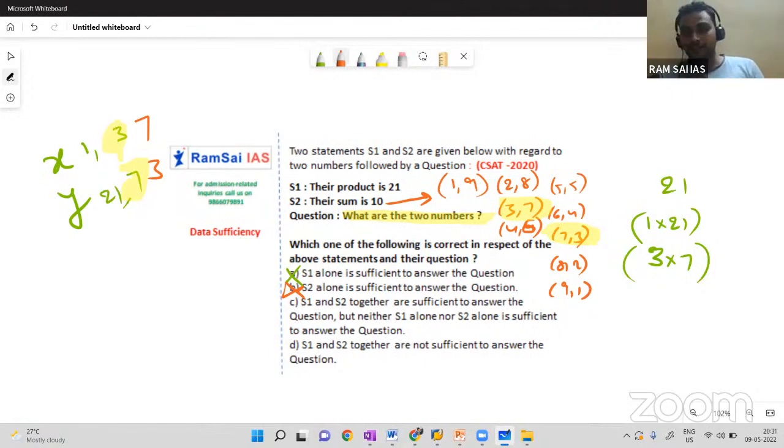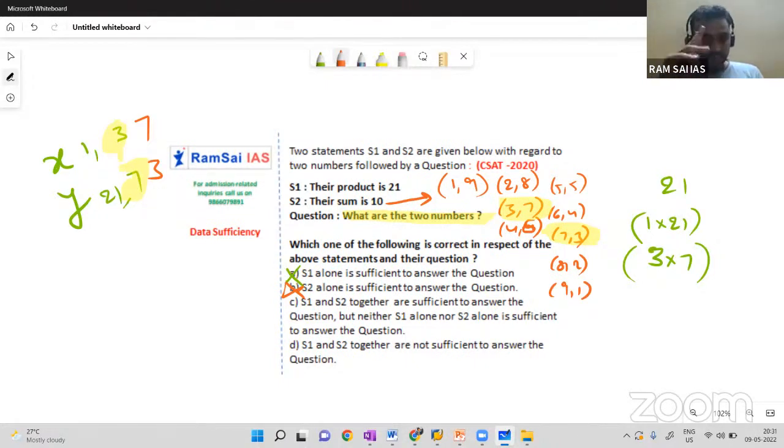But here in the question they did not mention that there are two values x and y. Tell me what is the value of x, what is the value of y. They said there are two numbers. What are those numbers? That's it. The two numbers are 3 and 7. That's it. 3 can be the first number, 7 can be the second number, or it can be reversed.